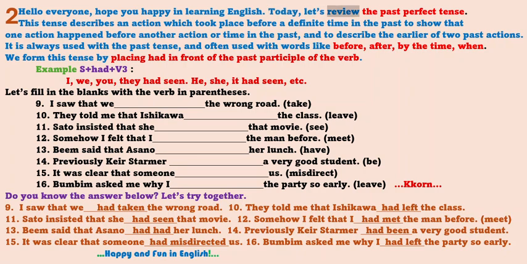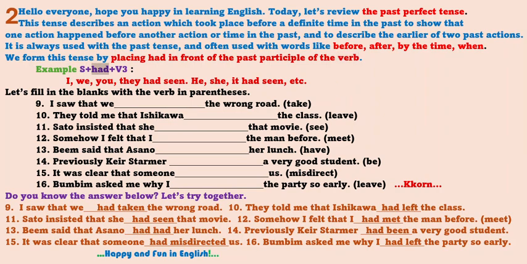Today, let's review the past perfect tense. This tense describes an action which took place before a definite time in the past, to show that one action happened before another action or time in the past, and to describe the earlier of two past actions. It is always used with the past tense, and often used with words like before, after, by the time, when. We form this tense by placing had in front of the past participle of the verb.